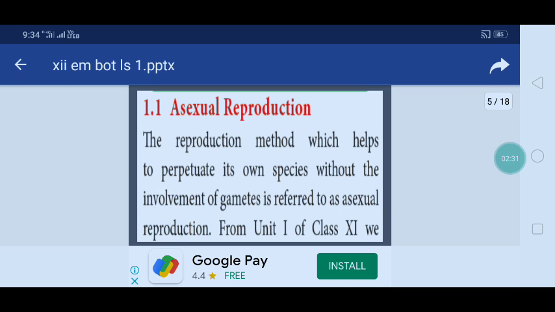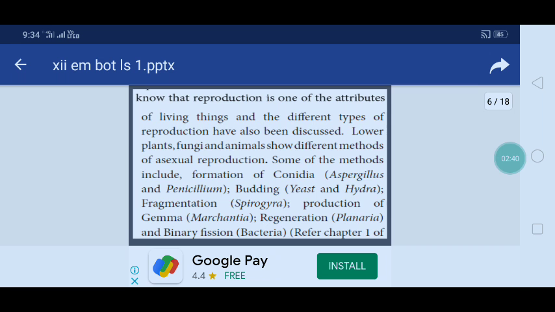In the earlier class, in the first unit of class 11th standard, we studied asexual reproduction, and examples are also there. Reproduction is one of the attributes of living things, and the different types of reproduction have also been discussed. In lower plants, fungi and animals, different methods of asexual reproduction occur.